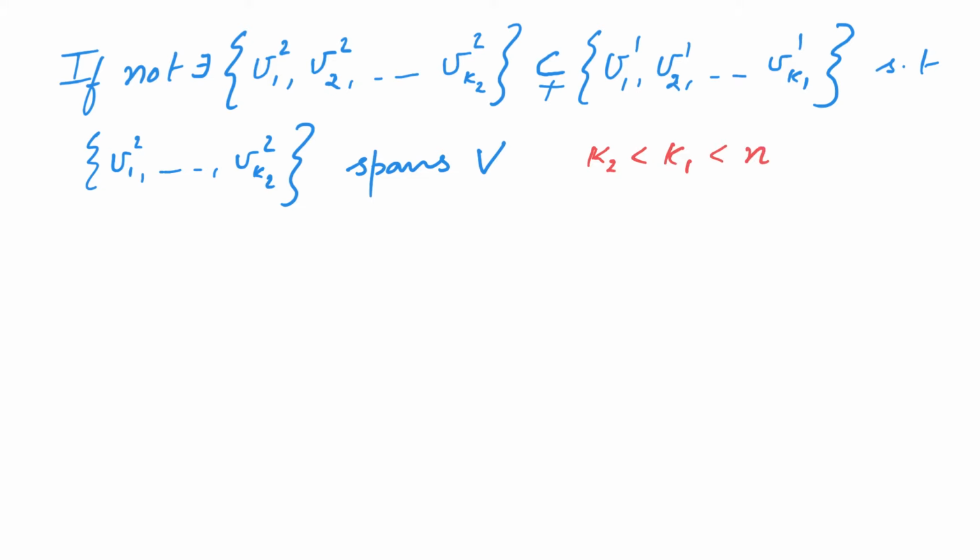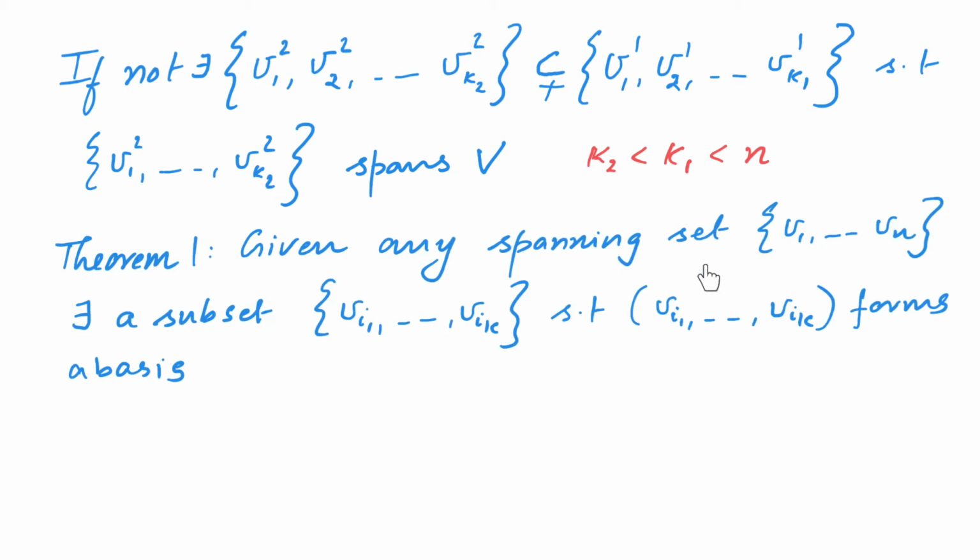And as at each stage the number is getting smaller and smaller, the number of vectors in the list is getting smaller and smaller, sooner or later we will end up with a minimal spanning set. And thus we have the following theorem.